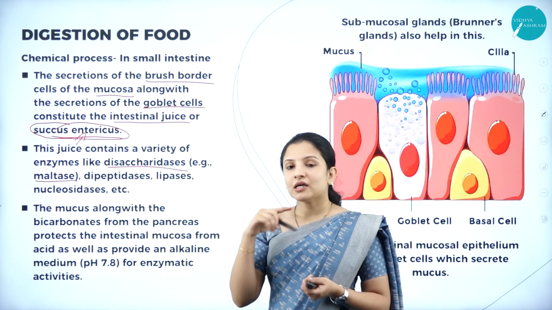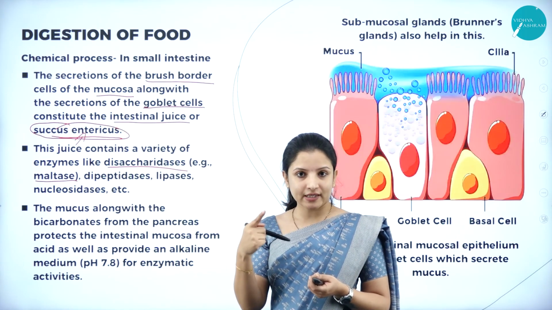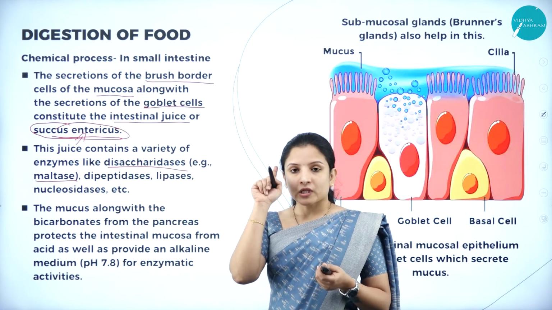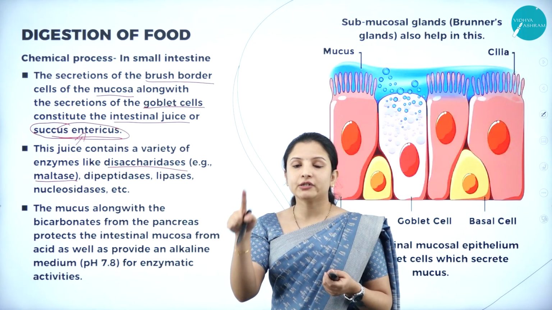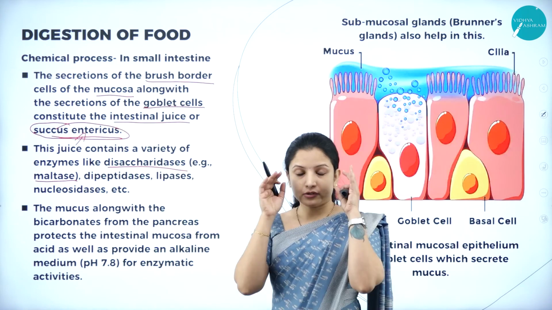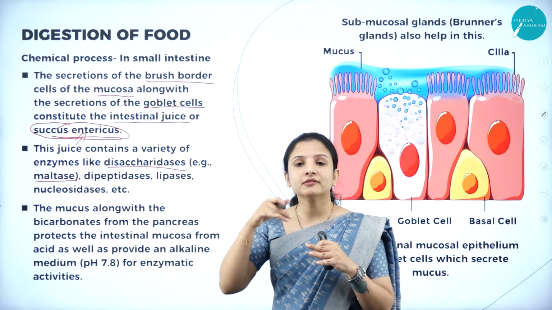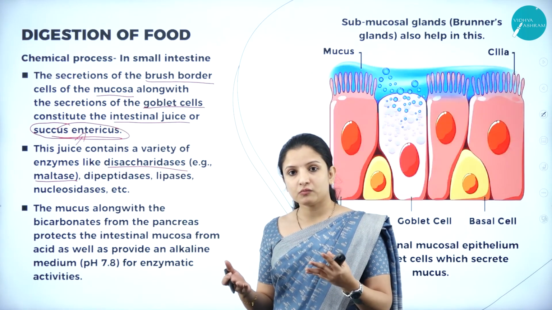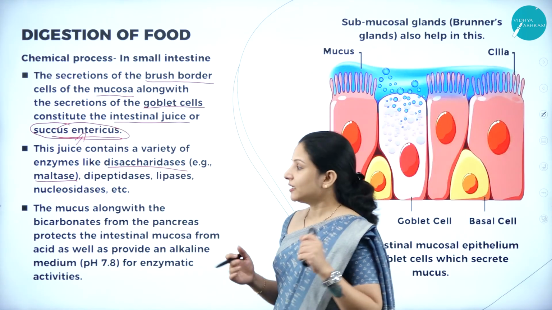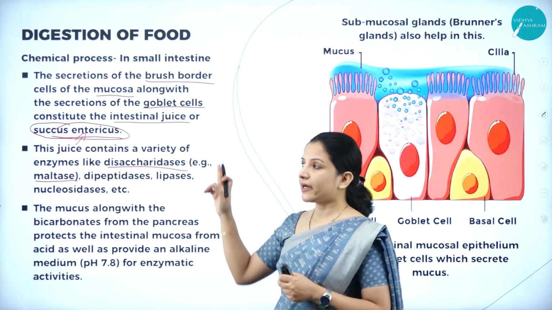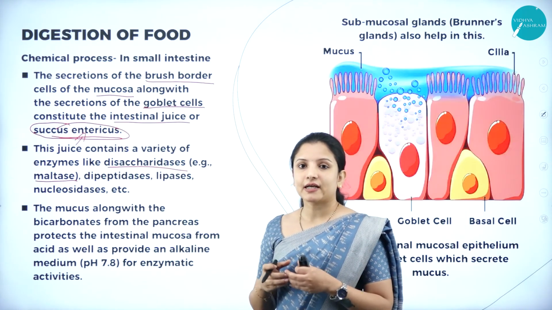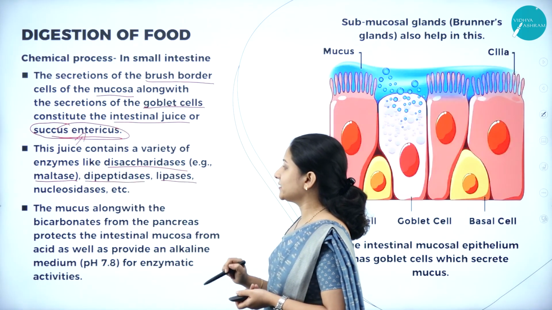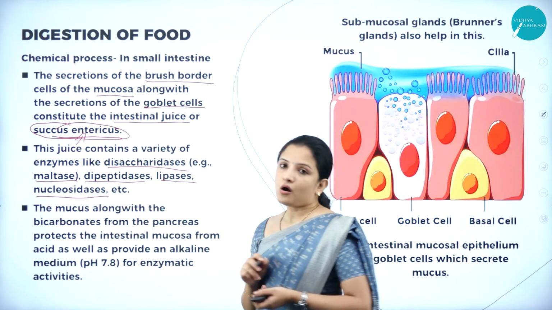Why? Remember, in the mouth, digestion of carbohydrate had begun, wherein the complex carbohydrate got broken down into a disaccharide called maltose. Now it has to get broken down into a monosaccharide, right? So if maltose has to be broken down into a monosaccharide, maltase is important. So that maltase is now secreted in the succus entericus. It contains maltase, and it contains dipeptidases, lipases, nucleosidases, all these.